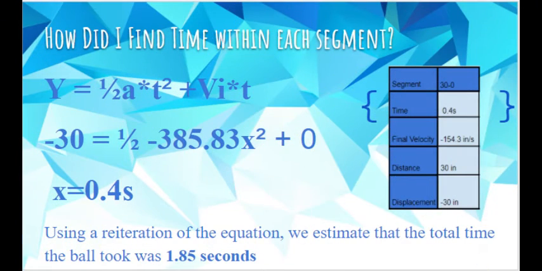Here you can see how I solved the first question. How did I find time within each segment? I use the first equation to do so. In order to find y, or in other words displacement, we take the final position and subtract from it the initial position. The final position was 0 while the initial position was 30, so 0 minus 30 is negative 30, equals half of the acceleration, which is negative 385, not 9.8, because it is in inches and not meters, times x squared plus 0. We plug this into the calculator and press shift solve, and we get that x equals 0.4 seconds.